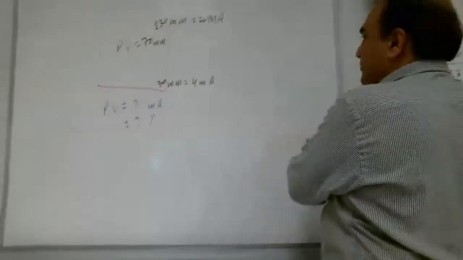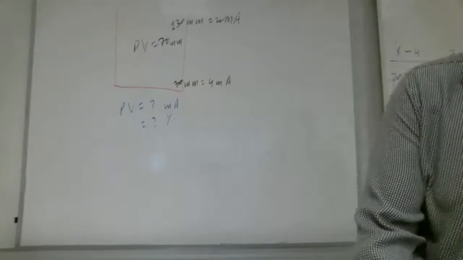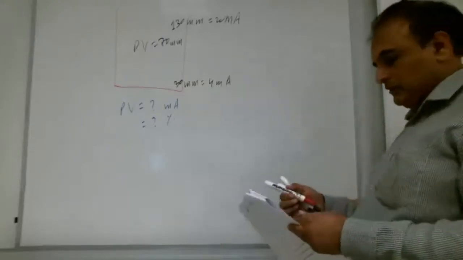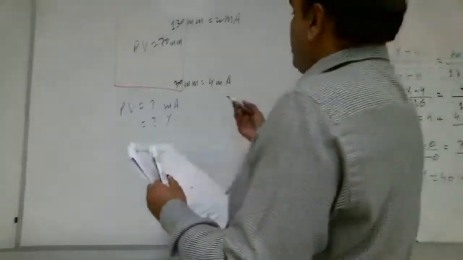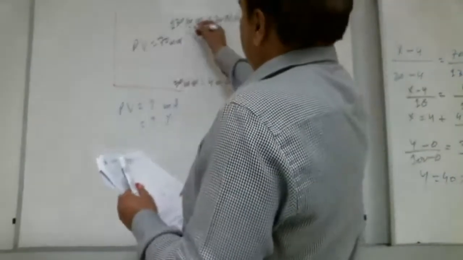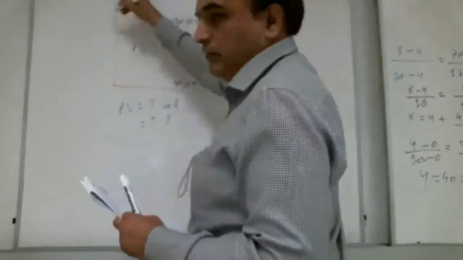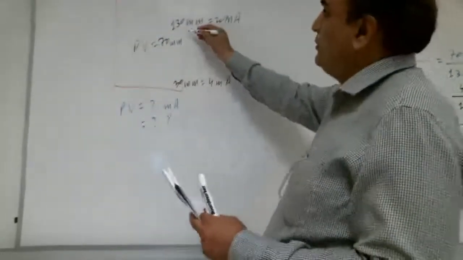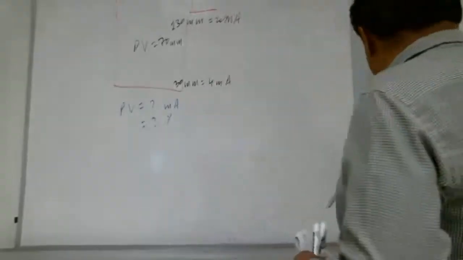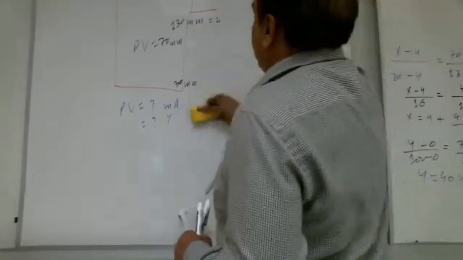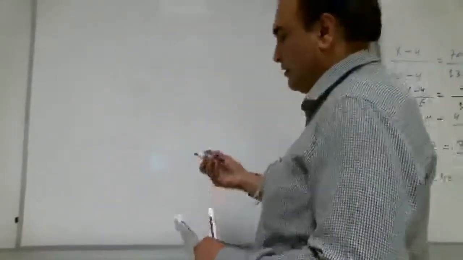Now, what is the part B? Yashima, please read the part B. Let me draw it a little lower because it is not coming in the camera correctly.